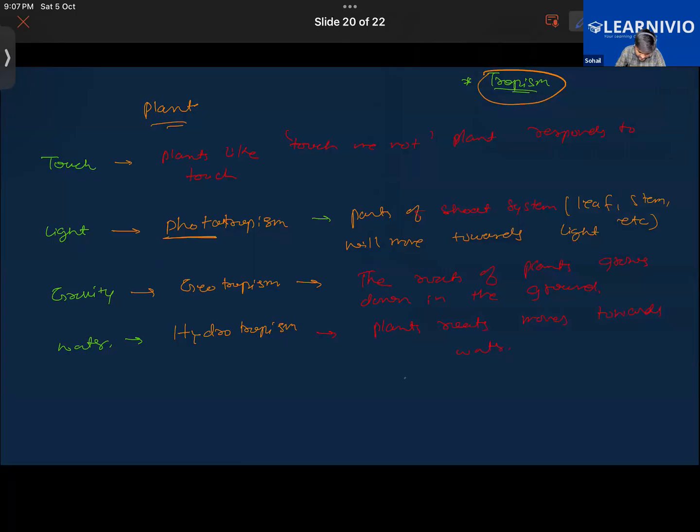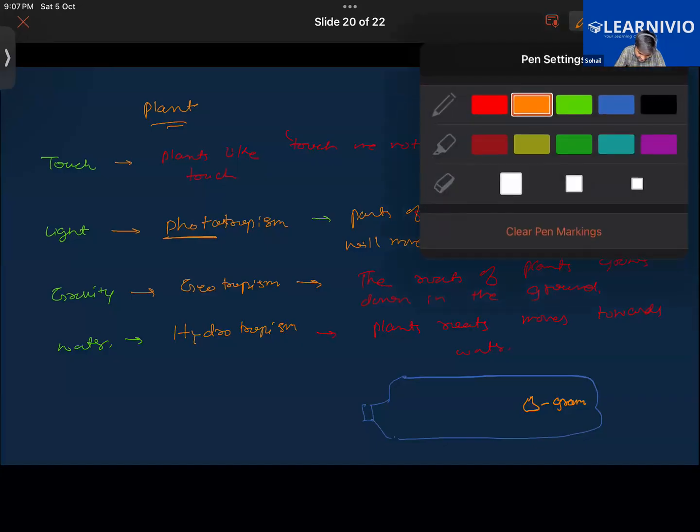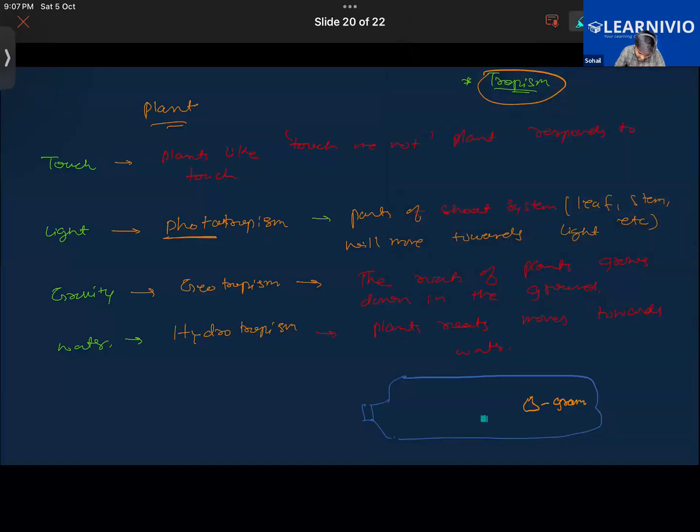In fact, there's a very interesting activity which you can do. You can simply take a transparent bottle, cut it like this, and in this, sow some seeds. Let's say you have sown the gram seed, and let's say you have provided water over here. So what you will see is that when this plant grows, the roots of this plant will go towards this direction. Getting it, Halima? The roots are showing hydrotropism.